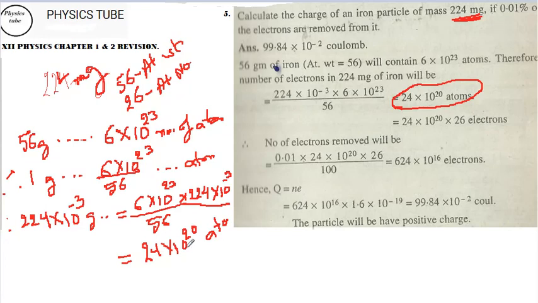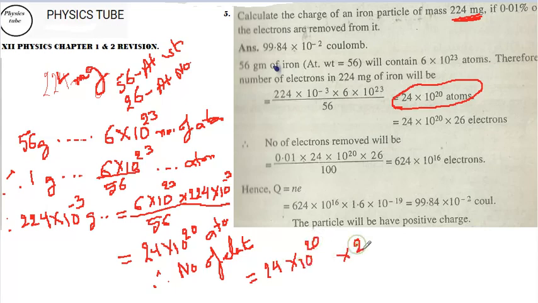One atom has got 26 electrons, therefore the number of electrons in 224 milligram of iron will be equal to 24 into 10 to the power of 20 into 26.